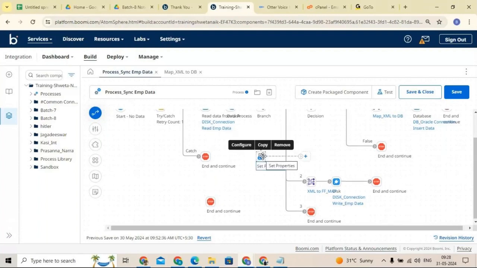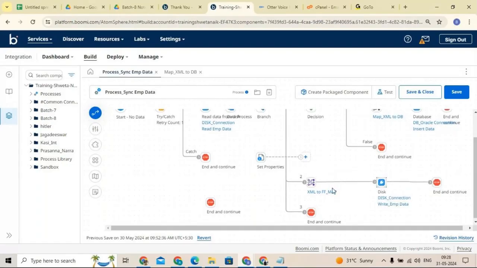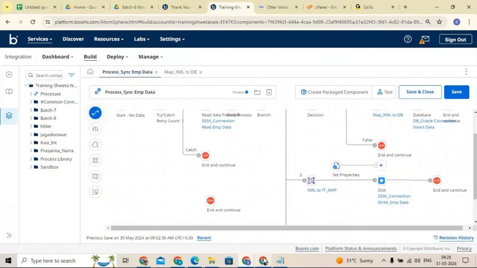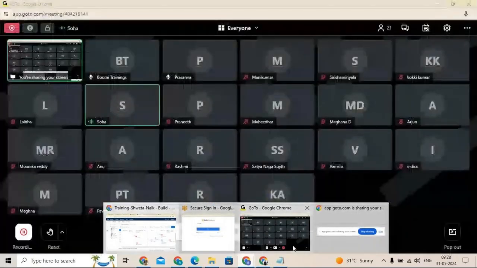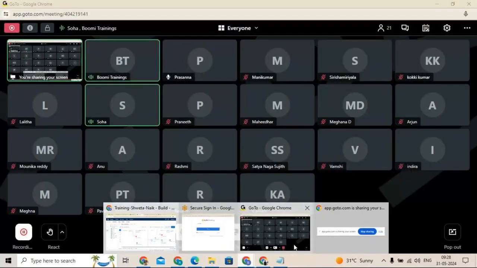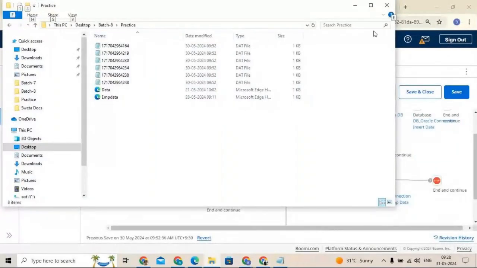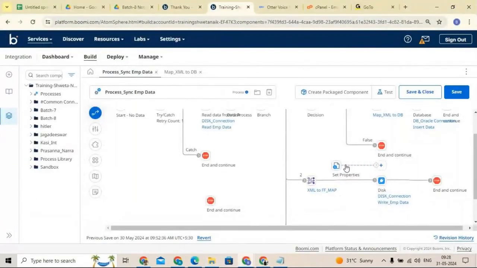Before the disk connector. Very good. Why before this? Because before we send, we can override the file names.